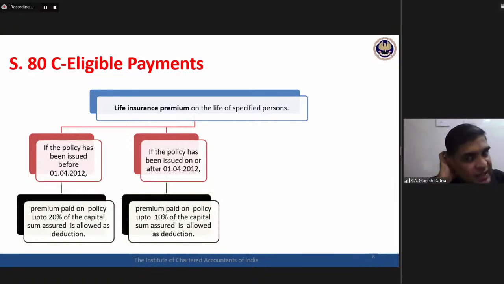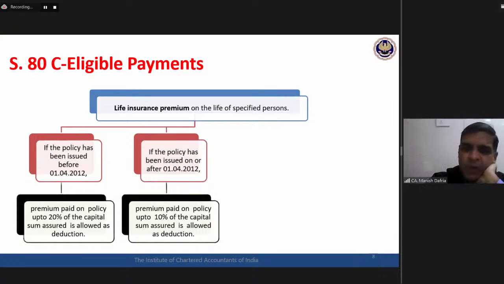So if the policy amount is 5 lakhs and the premium paid is 75,000, then the deduction only up to 50,000 would be available if the policy has been issued in FY 12-13 or subsequent years. Practically speaking, nowadays this second situation is more relevant. In the majority of cases today, the policy would have been issued on or after 1/4/12. So 10% is the ceiling. Premium paid more than 10% of policy amount will not qualify.